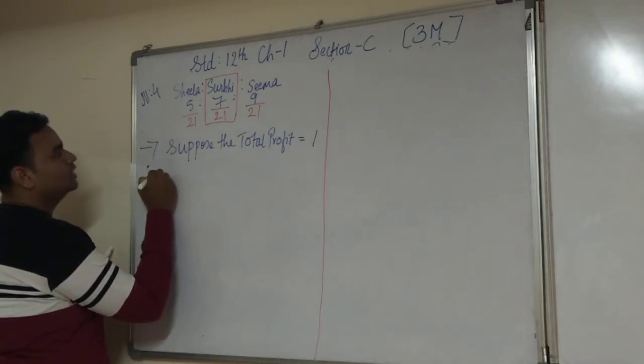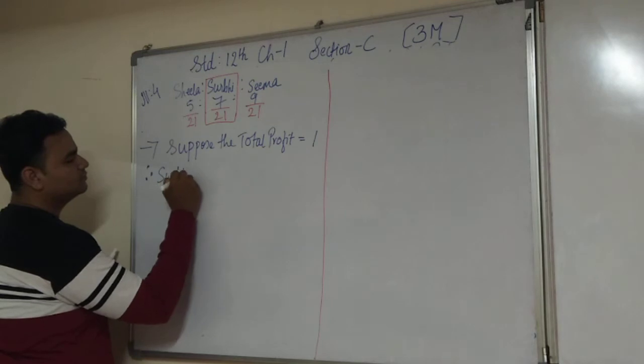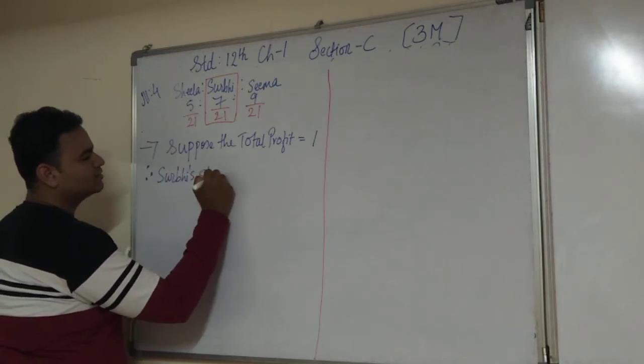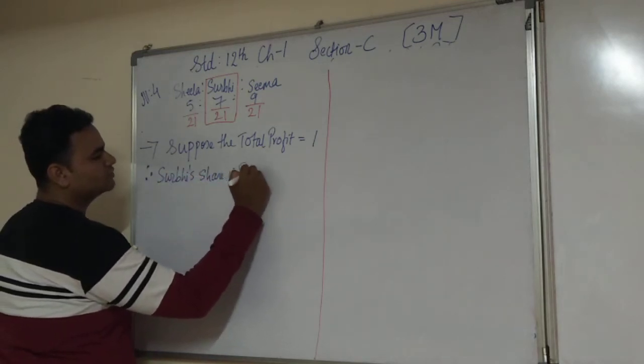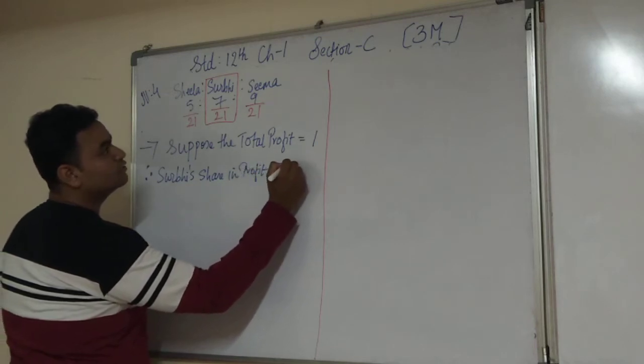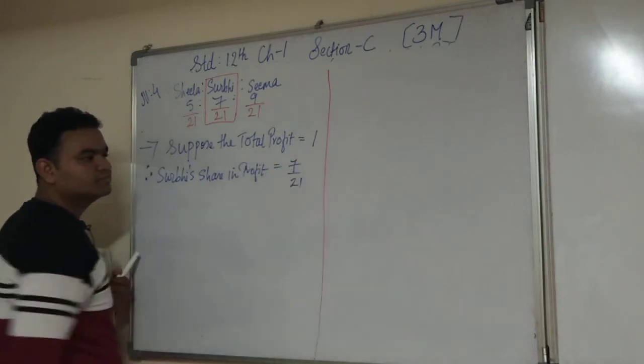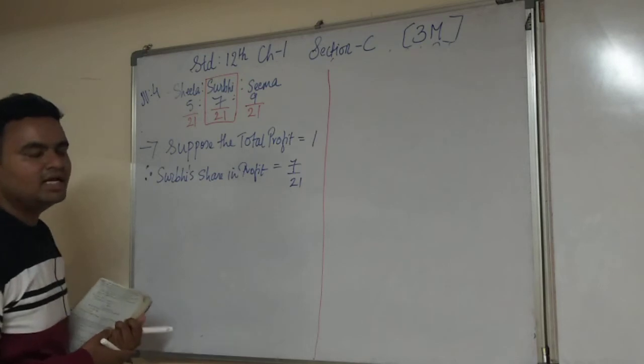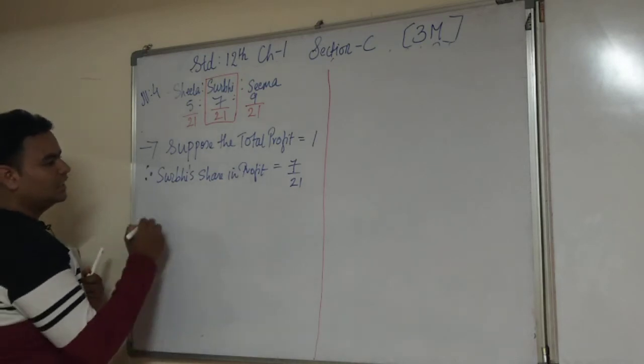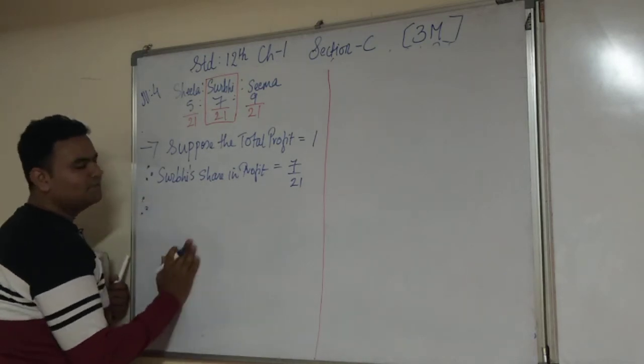Therefore, Surbi's share in profit is equal to 7 by 21. Yes, can we say that it is 7 by 21? Therefore, you have to cross multiply.